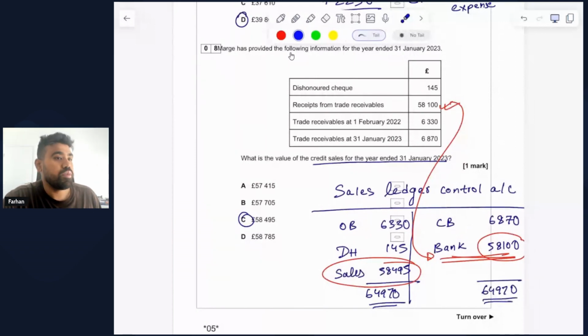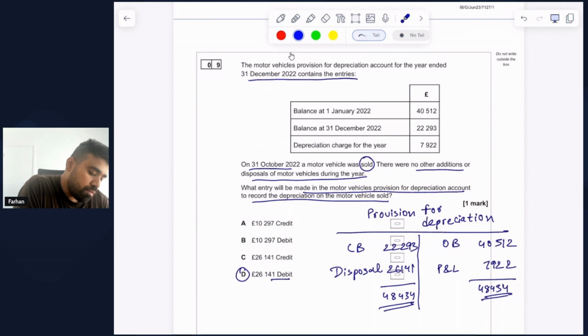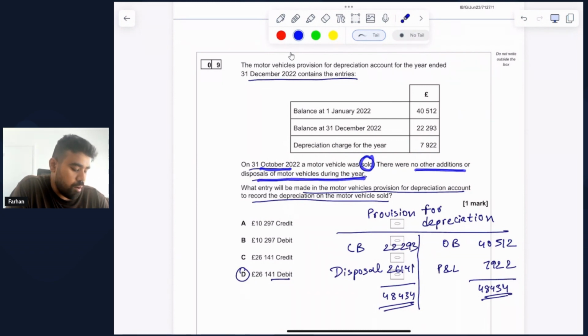So let's go to question number 9. The motor vehicles provision for depreciation account for the year ended 31 December 2022 contains the entries. As you can see, we are given the opening balance on 1 Jan 2022, and we are given the closing balance at 31 December 2022. We are also given the depreciation charge for the year, which is the depreciation expense that is shown in the income statement. On 31 October 2022, a motor vehicle was sold. There were no other additions or disposals of motor vehicles during the year. What entry will be made in the motor vehicles provision for depreciation account to record the depreciation on the motor vehicles sold?